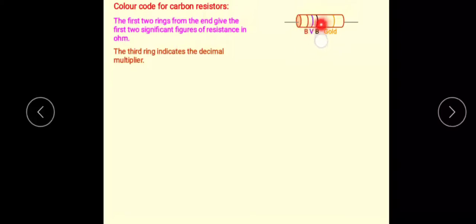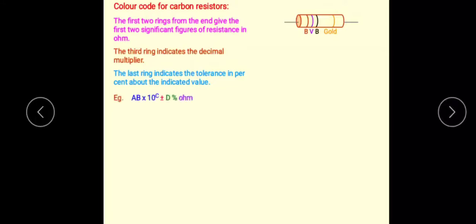The first two rings show the two significant figures of the resistance in ohms. Then the third ring indicates the decimal multiplier. The last ring indicates the tolerance in percent about the indicated value. The last color shows the tolerance. One example is given here.